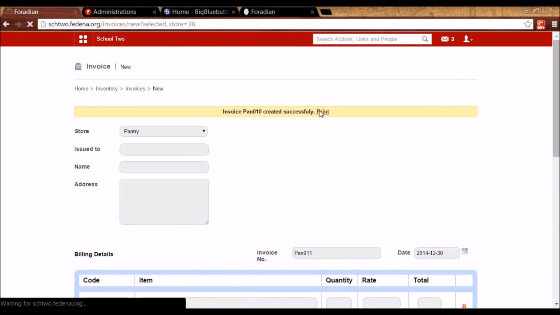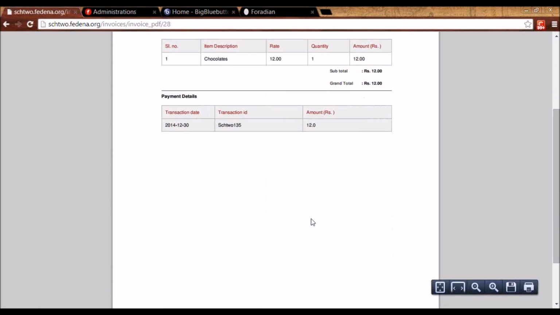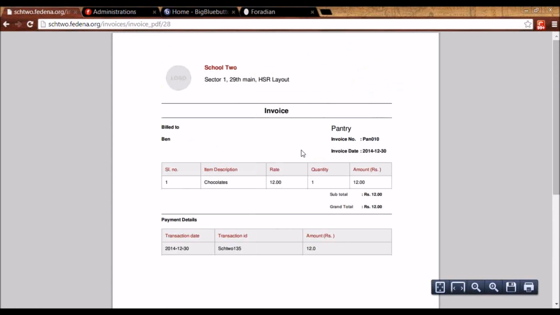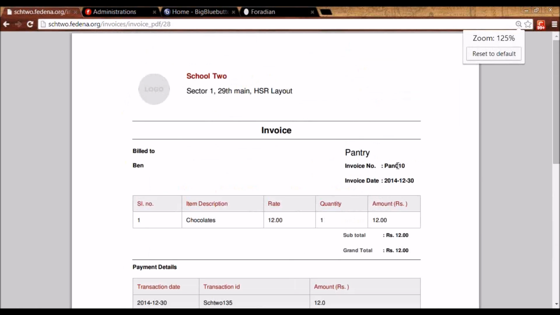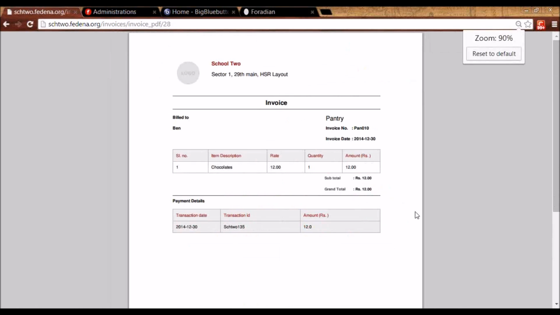When you click on print, you'll be able to see the full invoice. It can be given to the student. And also note the invoice number, which is PAN010. It means for the pantry, I might have given the invoice prefix to be PAN. And it is the 10th invoice that I'm generating, so 010.